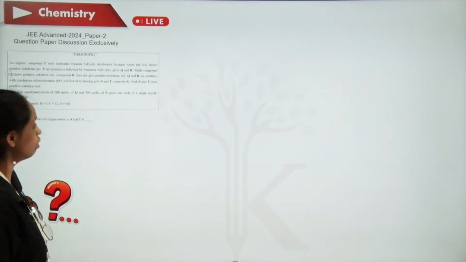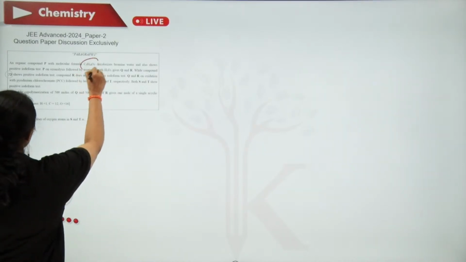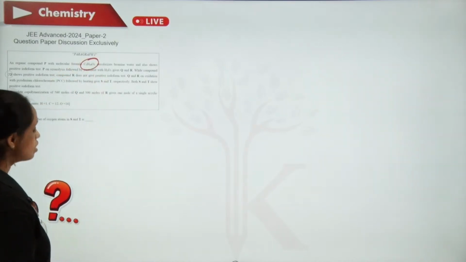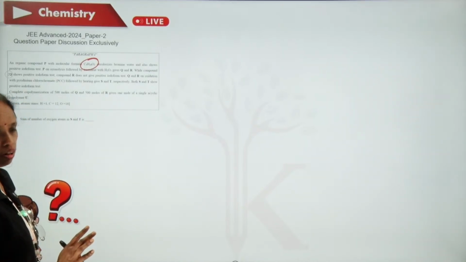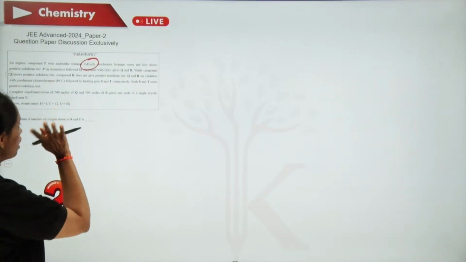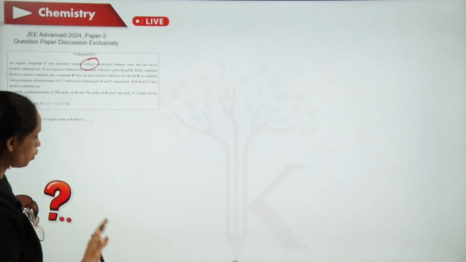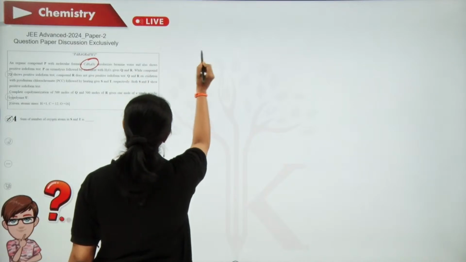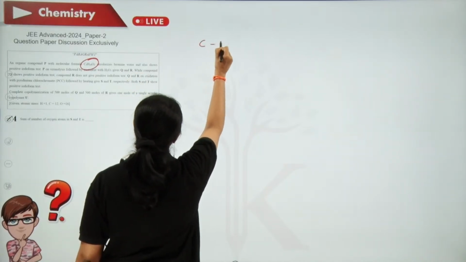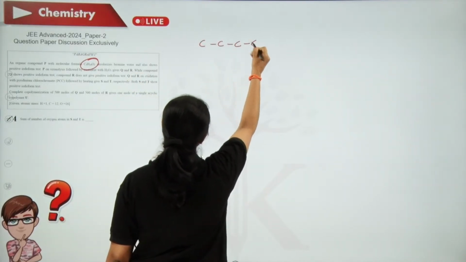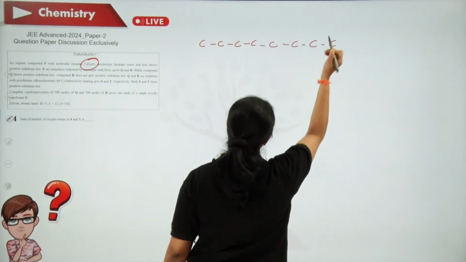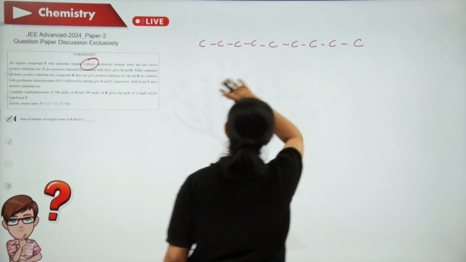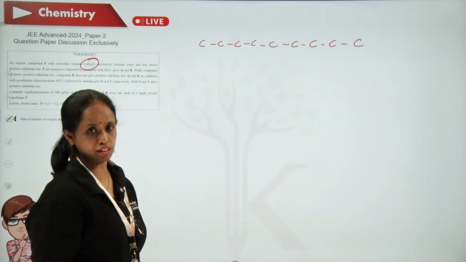Now, here they are saying that the molecular formula is C9H18O2. It has a double bond because it is decolorizing bromine water. So what we will do is all the 9 carbon atoms 1, 2, 3, 4, 5, 6, 7, 8, 9. 9 carbon atoms I have written like this.